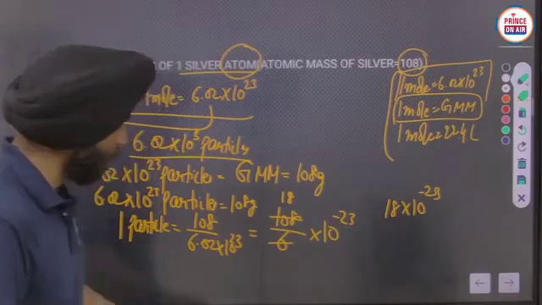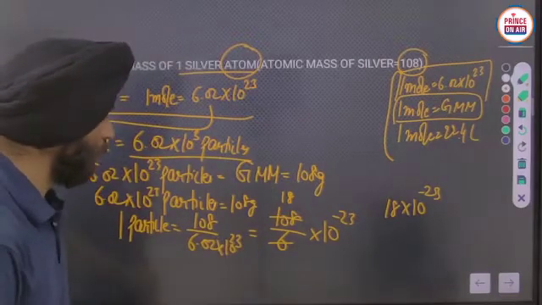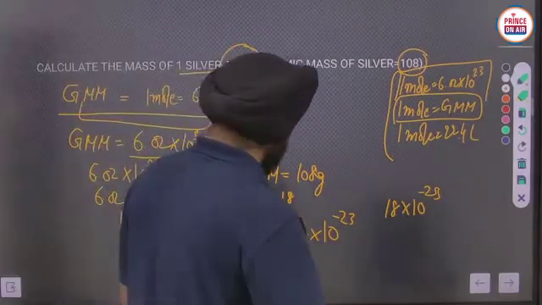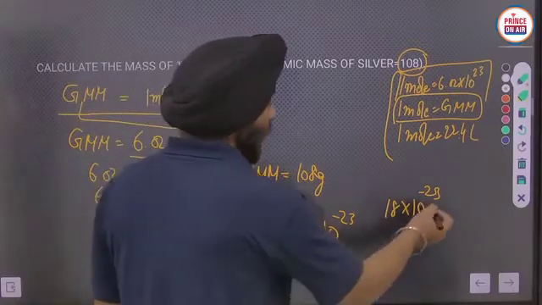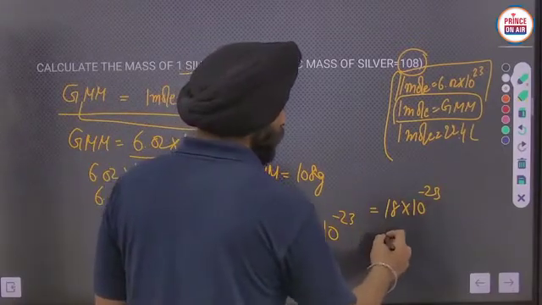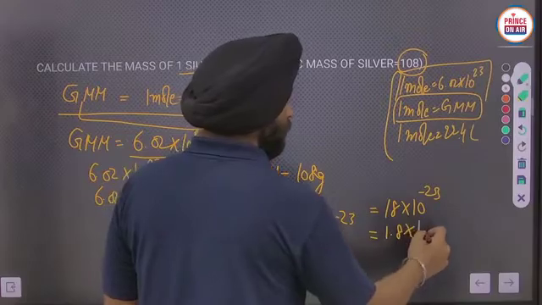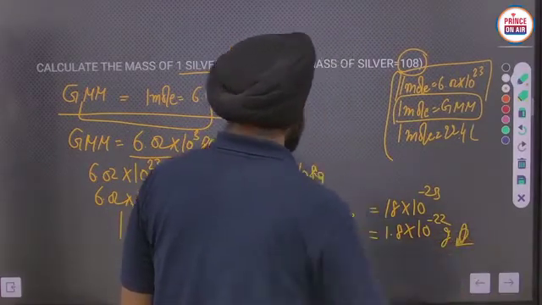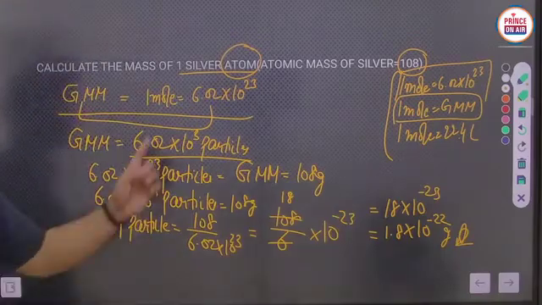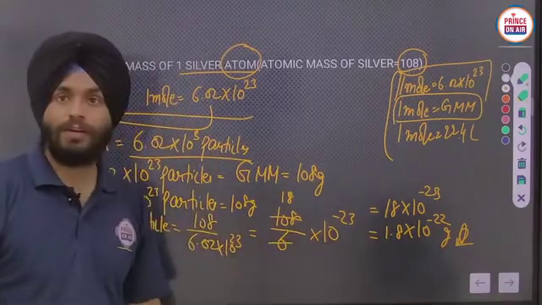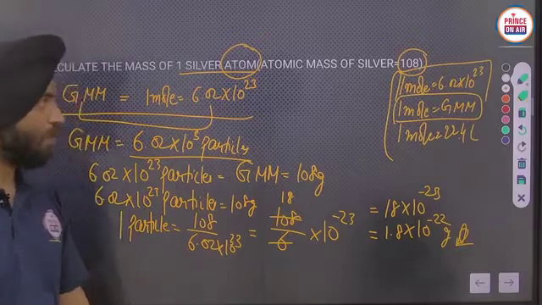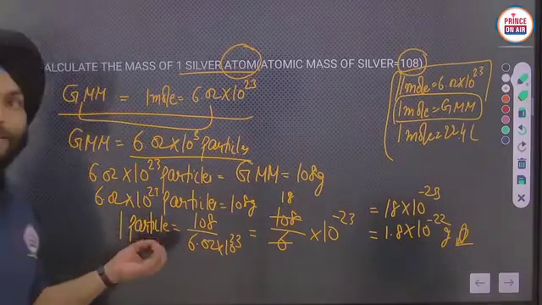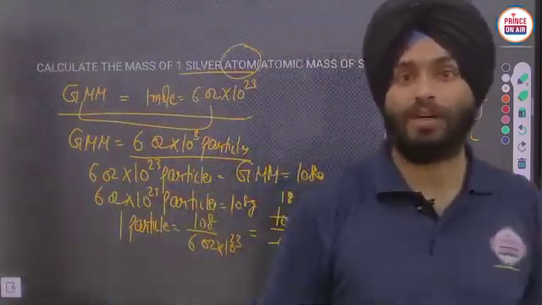Check it once. I can write it as 1.8 into 10 raised power minus 22 gram. So the mass of one atom of silver will be 1.8 into 10 raised power minus 22 gram. In that way you can calculate it. It is a simple form of how you can calculate it.